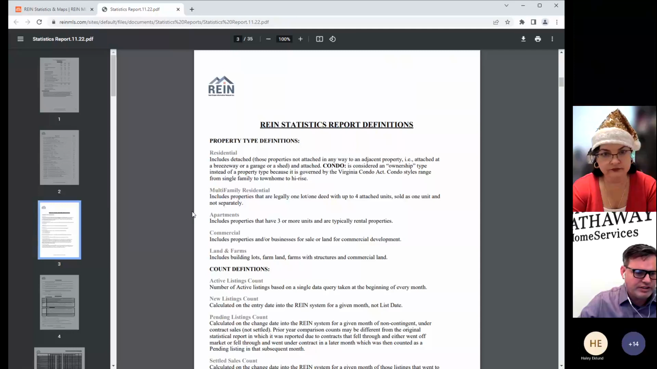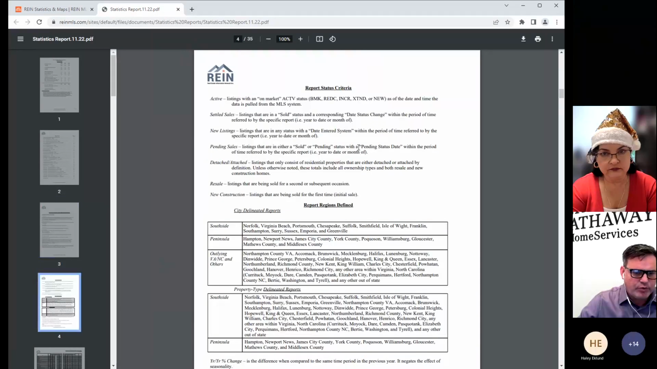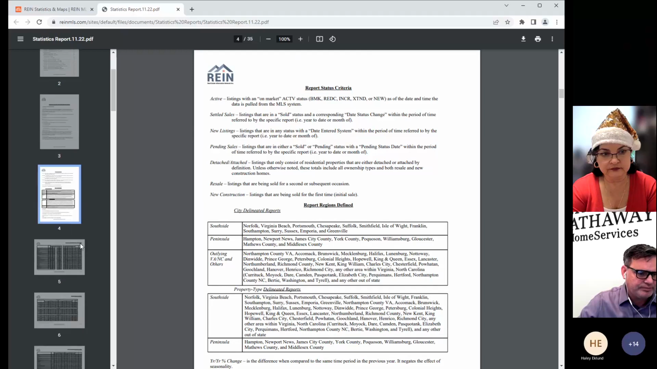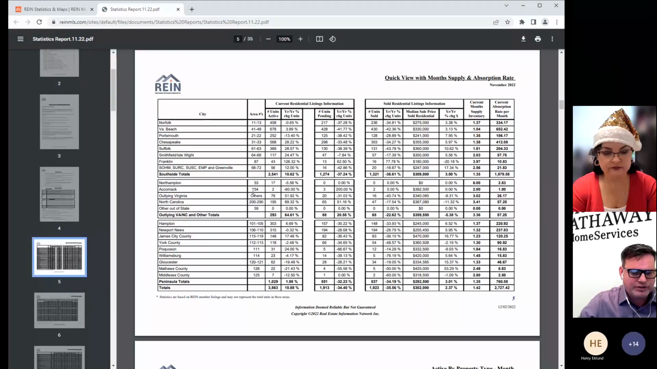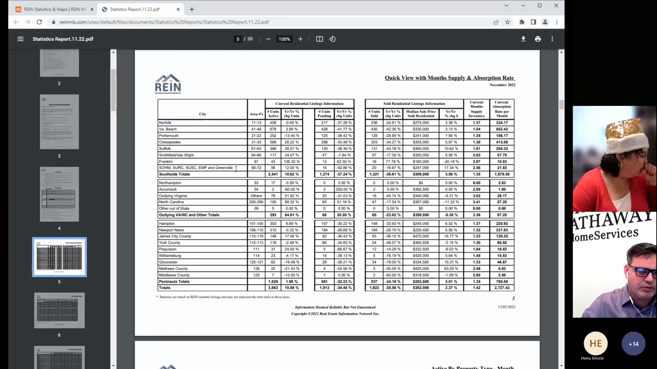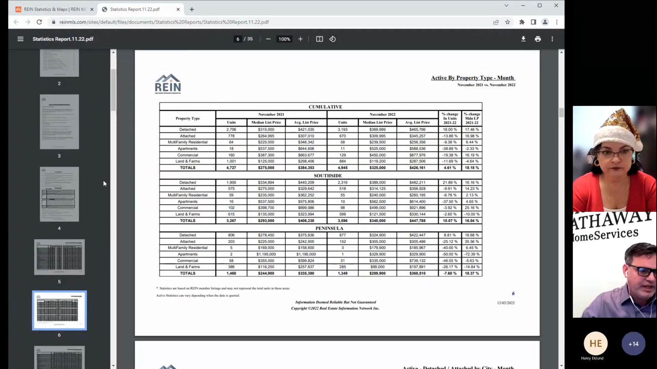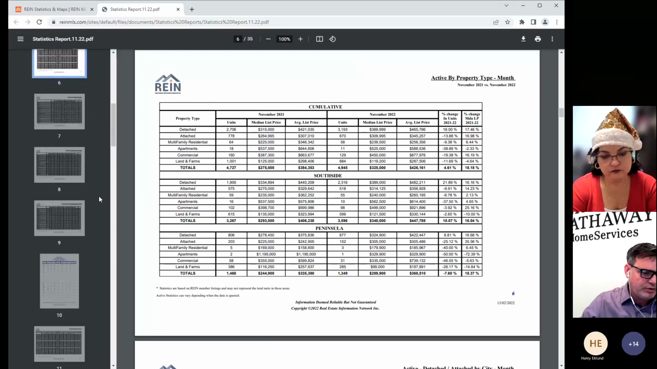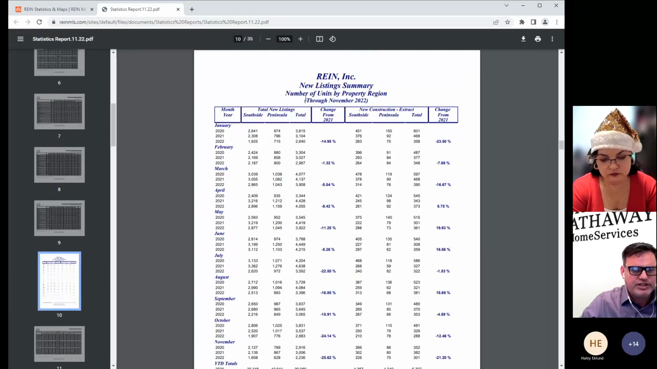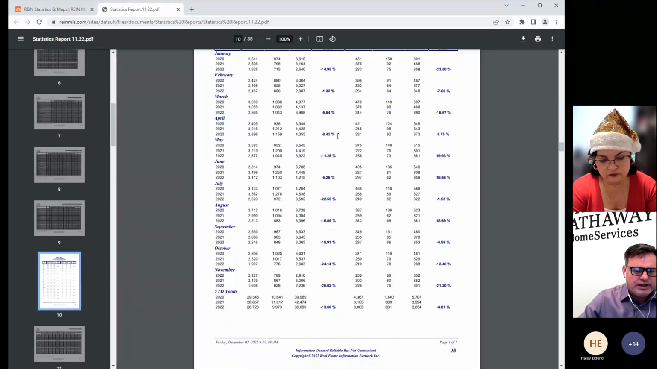All right, then you have here your syllabus with what pages you can find these different documents on. Coming down here, what the definitions are, and then your report areas delineated here. And then you have these tablets or charts that show you what the month's supply absorption rate for this particular one is. And this will just go through what the cumulative is from that perspective. And we're going to scroll down till we get to page 10, which has the new listings units by property region. So right here, we can see that in year-to-date 2020 at this point, we had 29,348.